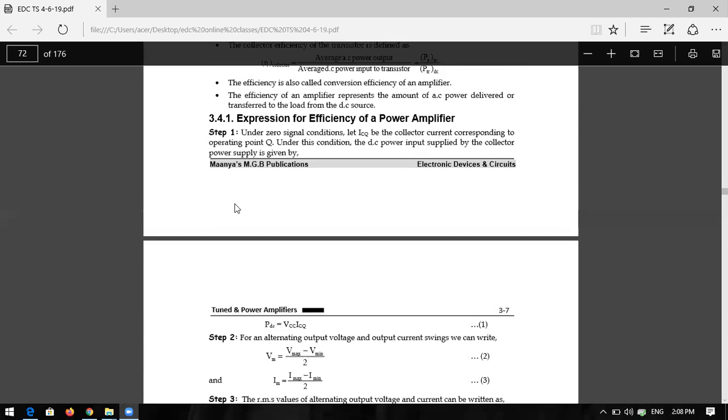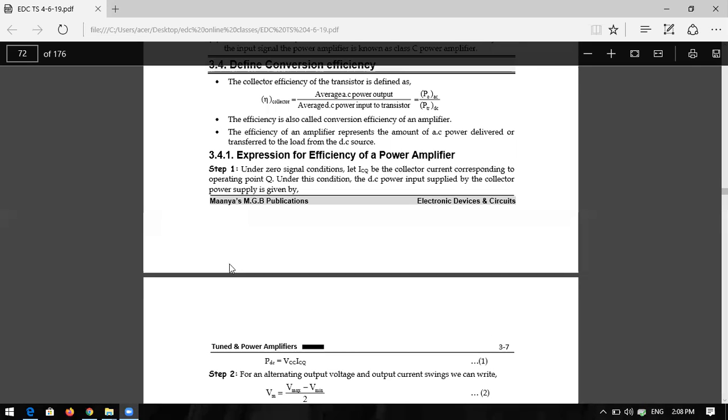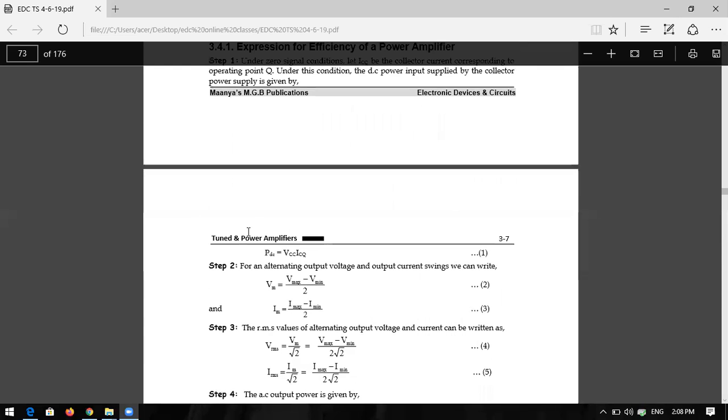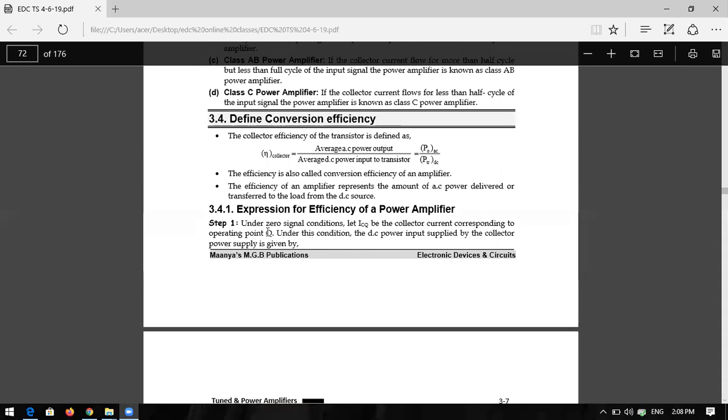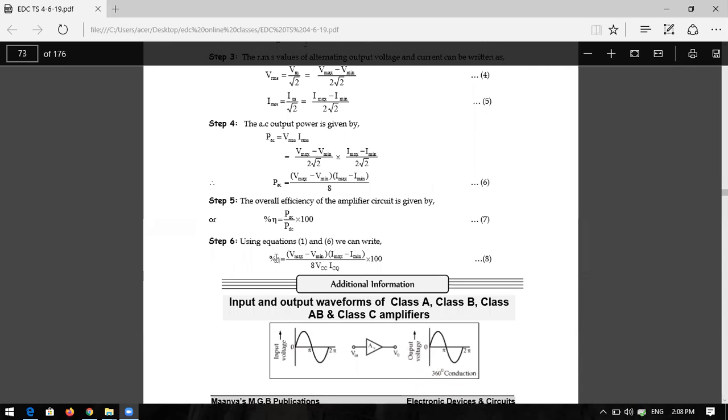Okay. So for conversion efficiency, this is the general formula, you remember this. There is no need for the derivation here, but just remember what the efficiency of a power amplifier means. Efficiency is denoted by the symbol eta. So percentage of eta is PAC by PDC into 100. PAC is (Vmax minus Vmin) into (Imax minus Imin) divided by 8 into VCC into ICQ into 100. Remember this formula.